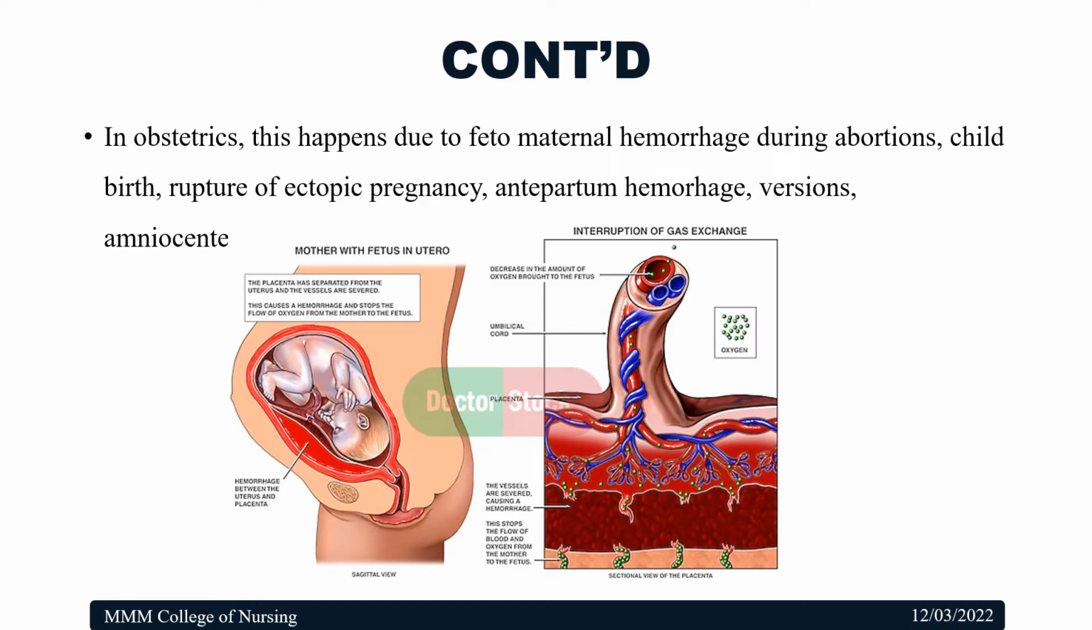In obstetrics and gynecology, this happens due to feto-maternal hemorrhage during abortions, childbirth, rupture of ectopic pregnancy, antepartum hemorrhage, versions, and amniocentesis. So in all these cases, what happens? There is an exchange of blood between the fetus and the mother. Normally, there will not be any exchange of blood between the mother and the fetus. The blood used to pass from the mother to the fetus through the placental bed. But in this case, there is a direct transfer of blood between the fetus and the mother.